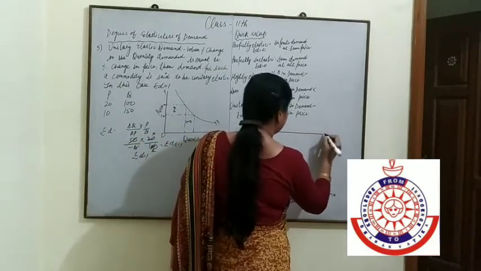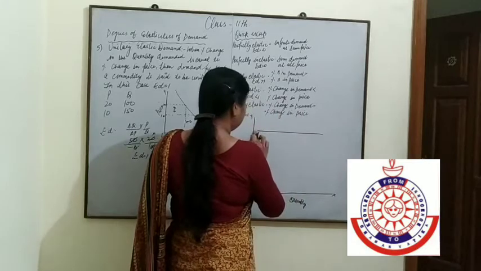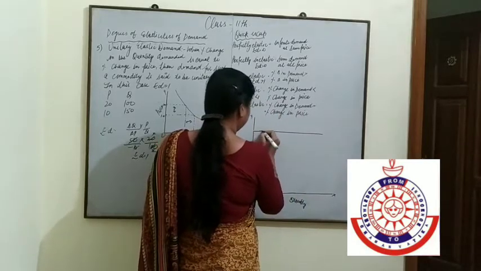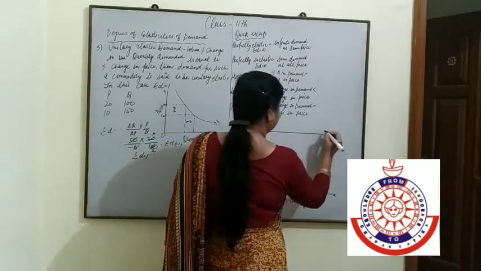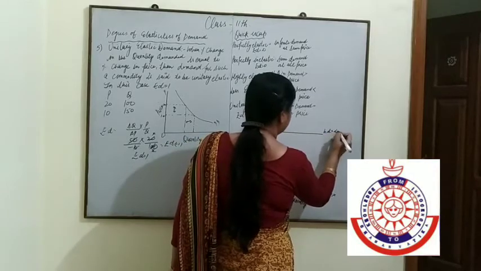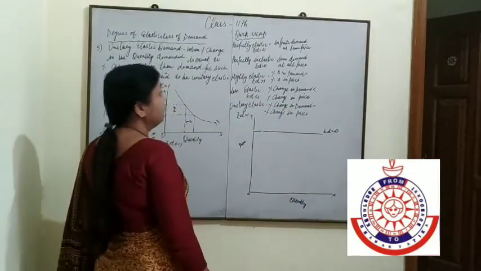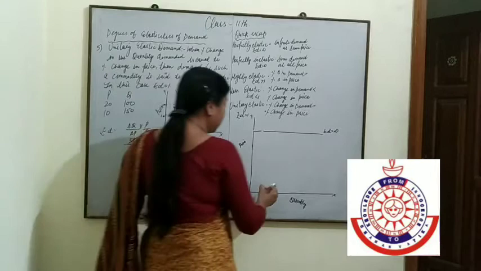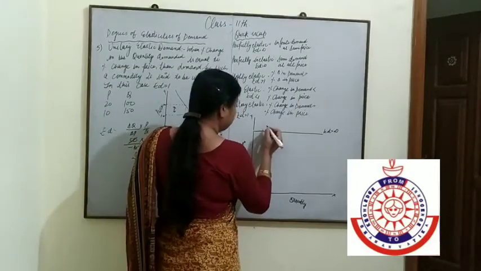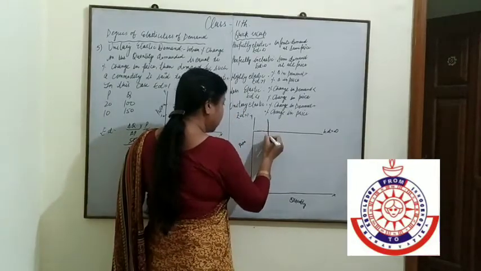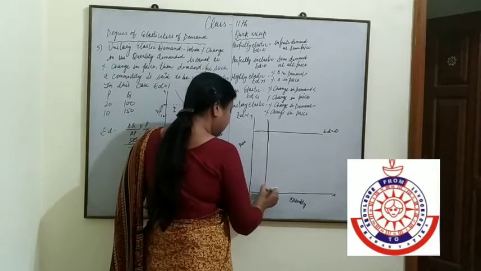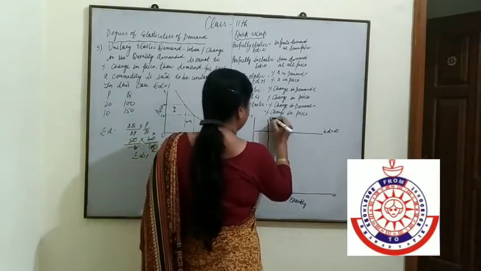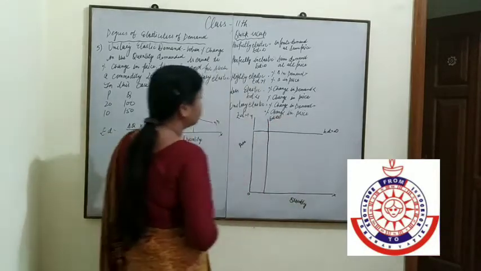It is parallel to the OX axis. ED is equal to infinity. When we are talking about perfectly inelastic, then this is parallel to the OY axis. ED is equal to 0.